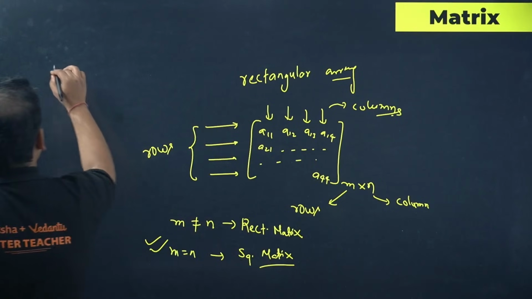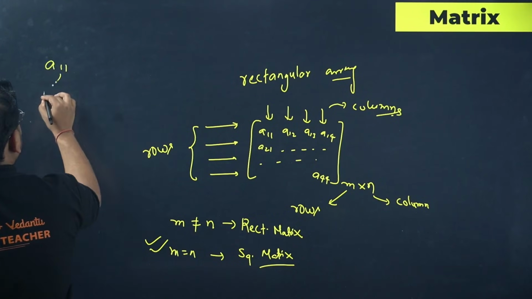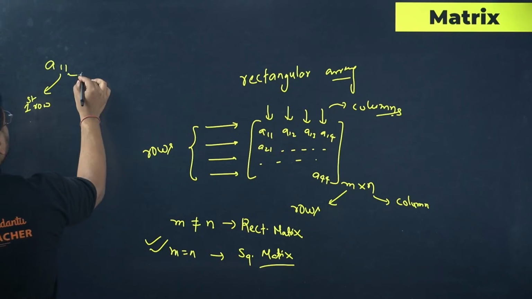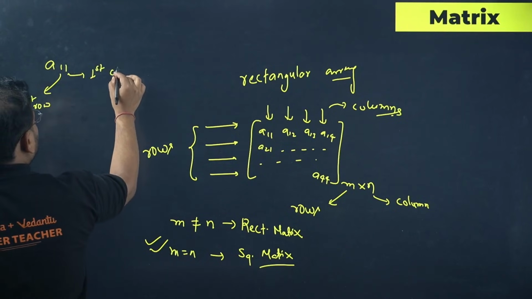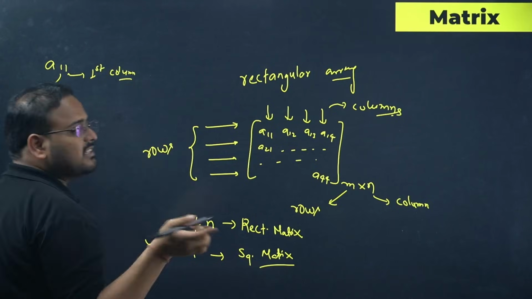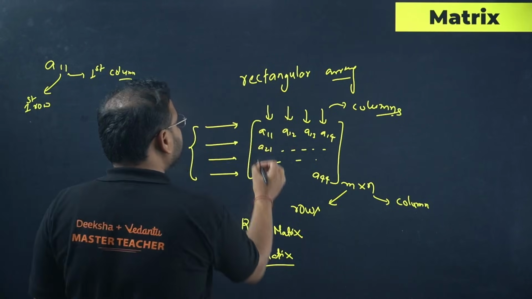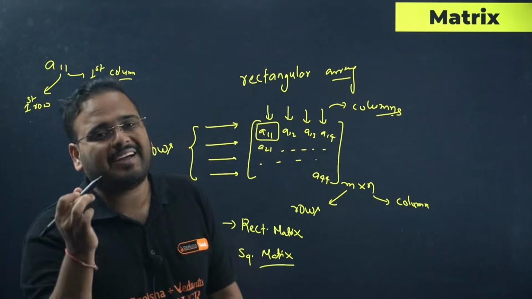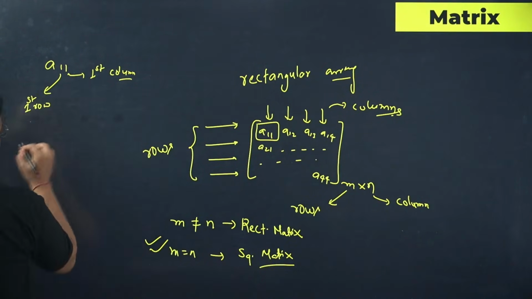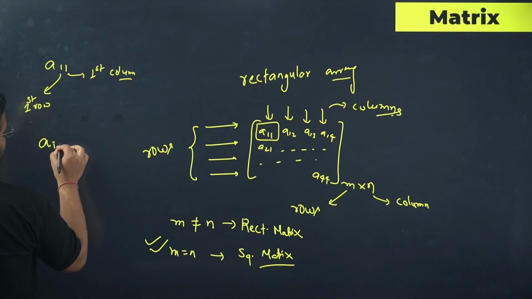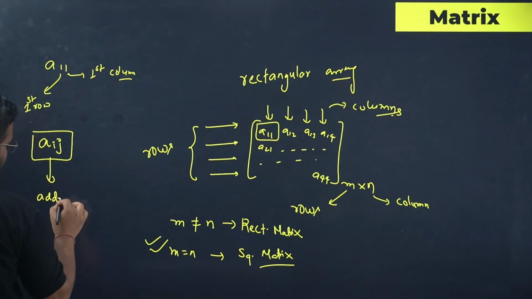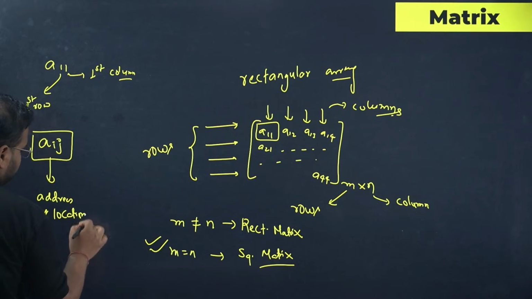Where you see over here carefully, this A11 means first row, and this means first column. So basically, if the element is present in the first row and first column, of course it has to be the first element. So A11 is actually the address of any given element. It's written generally like this: A i j. What is this? The address or location of any particular element.